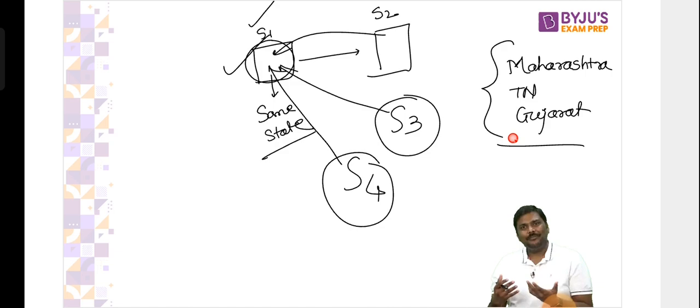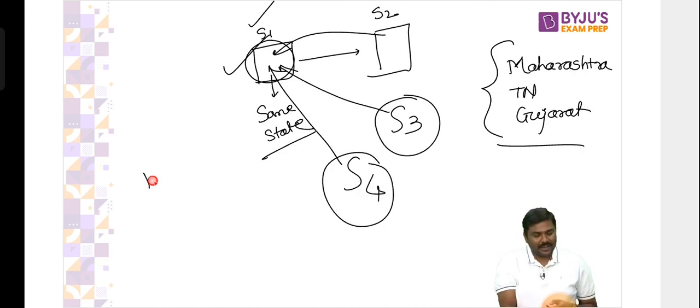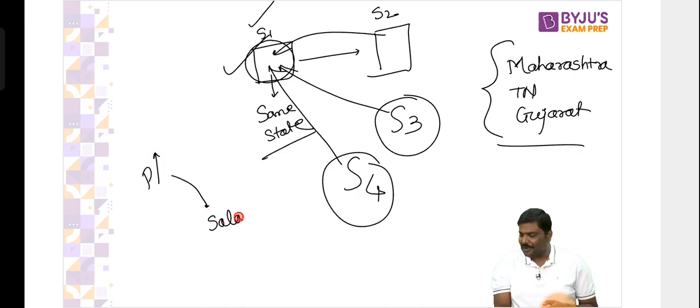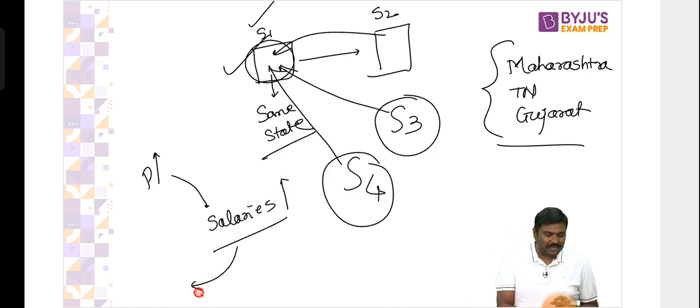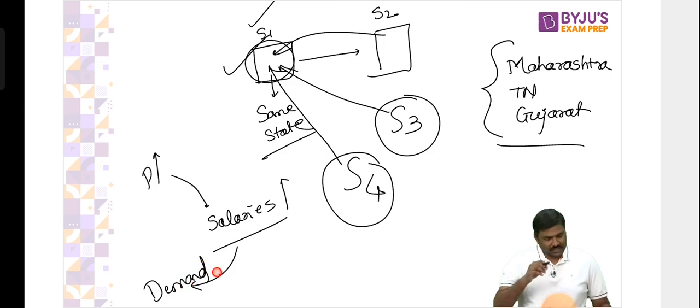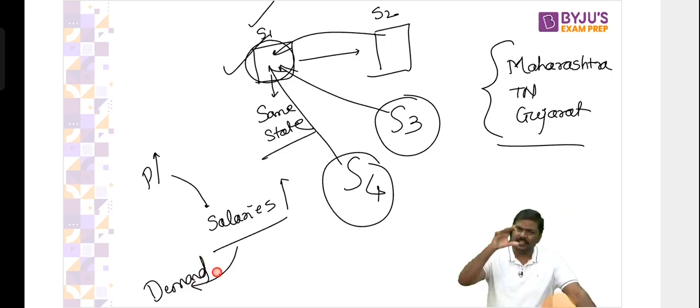So if they are producing more, they will not sell all the production in other states. Some of it will be consumed in the same state. Why? Apply logic, you will understand. If the production in a particular state is higher, what about salaries in the state? Their incomes will be higher. If their incomes are higher, what about demand for goods and services? You know the answer to this. So please do not forget your basics. Go back to basics, you will get the answer there itself.